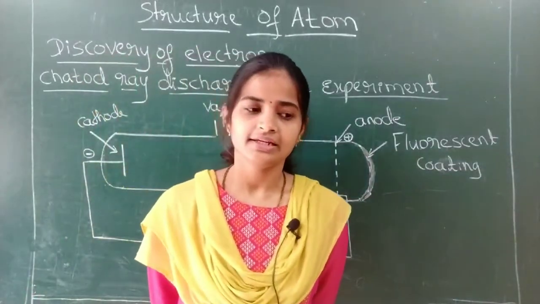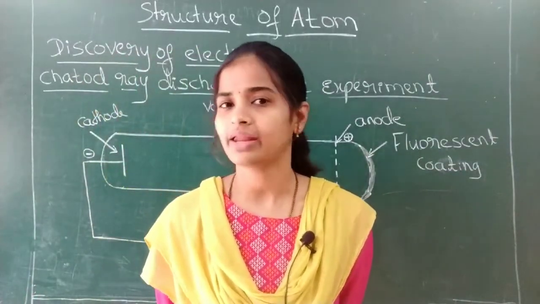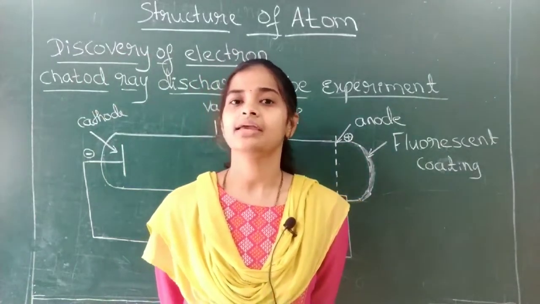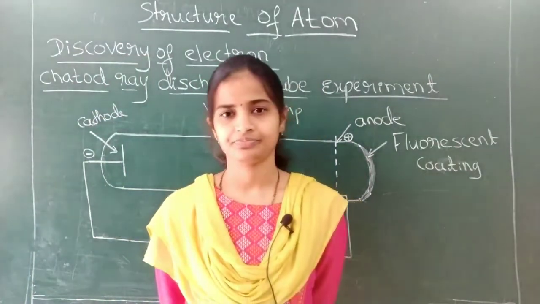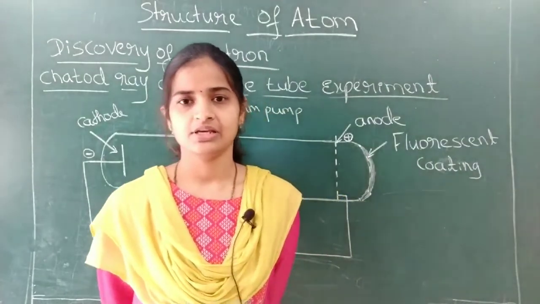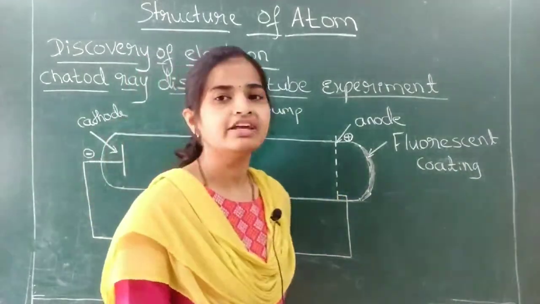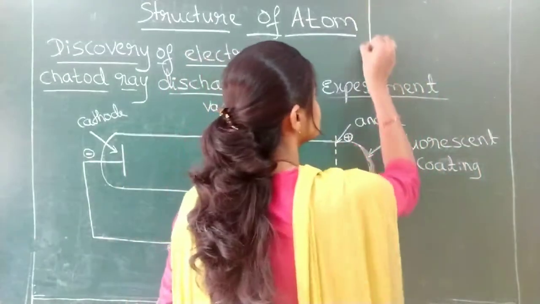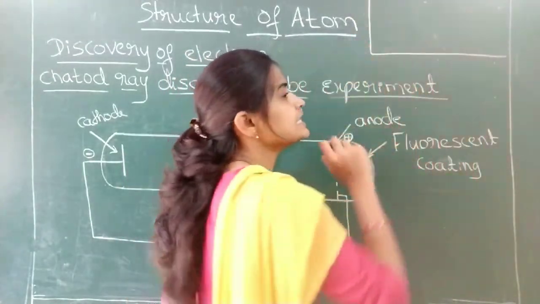This chapter is of inorganic chemistry. It comes under inorganic chemistry. It is one of the important chapters in your syllabus. It carries around 11 marks. What is the weightage of this chapter? Total is 11 marks.